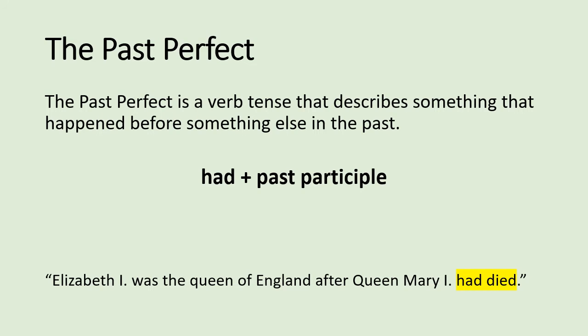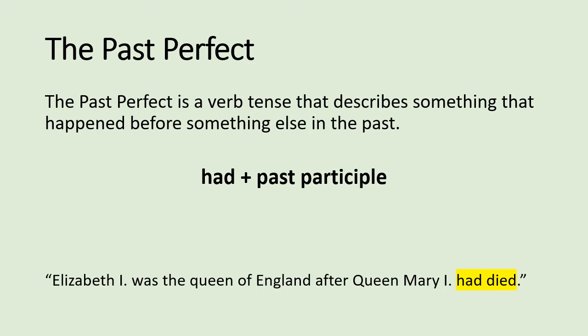Please pause the video now and write down this rule into the grammar section of your folder. The past perfect is a verb tense that describes something that happened before something else in the past. We make it by combining had with the past participle or the third form of the verb. So in this case, Elizabeth I was Queen of England after Queen Mary I had died. First, Queen Mary died, and then after that, Elizabeth I became Queen.